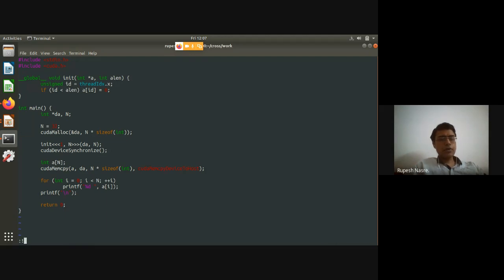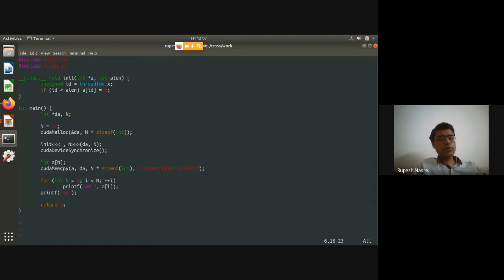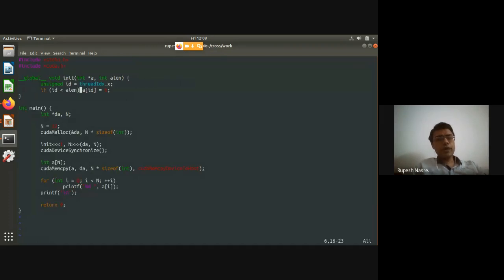Any other changes? Okay, so I'm going to compile this. Let's see, NVCC compile this. Okay, it compiled fine. And now I'm going to run it. And we expect the output to be that it should print 32 zeros, right? So that is what our expectation is. Let's see if that happens. So maybe this number is equal to 32. And so it seems that whatever we were anticipating seemed to work fine, right?